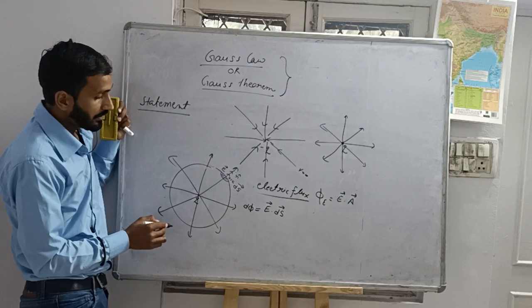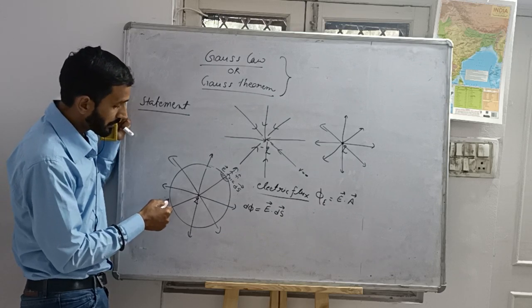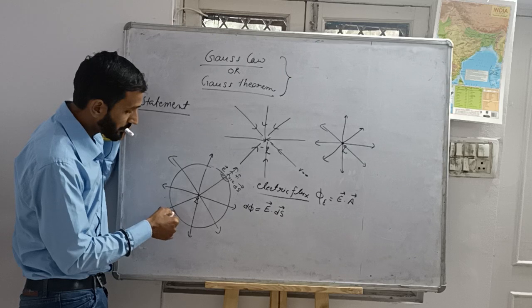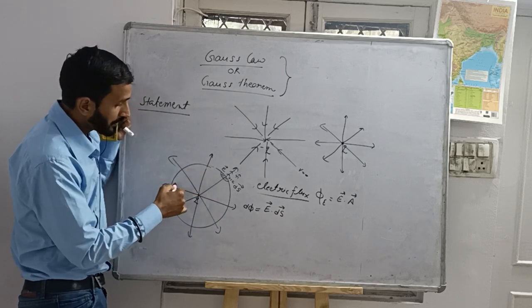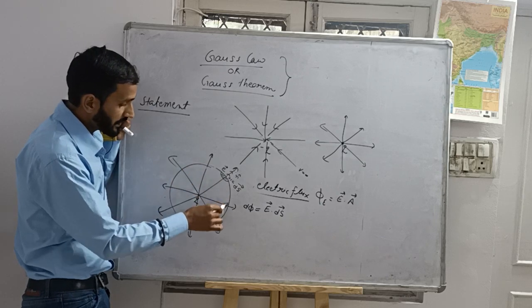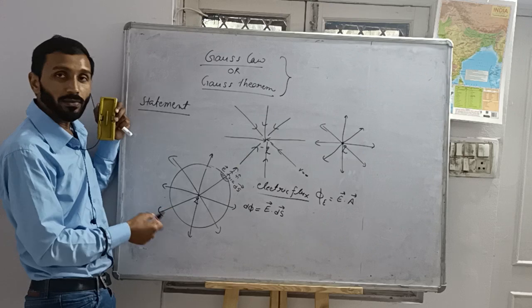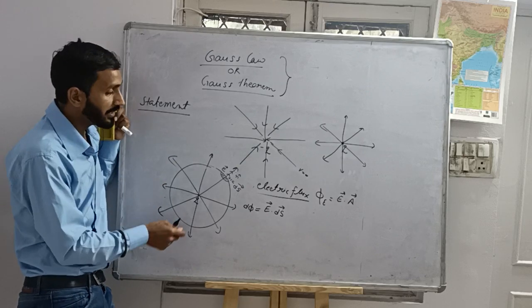And if I want to find out the electric flux of the total surface area of this closed surface, then I can divide the closed surface area into an infinite number of small area elements like ds.